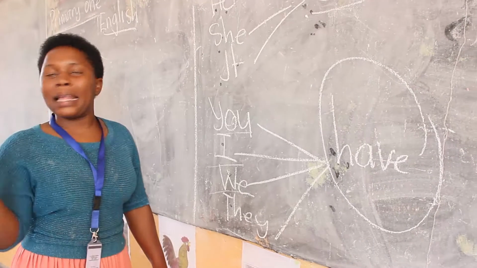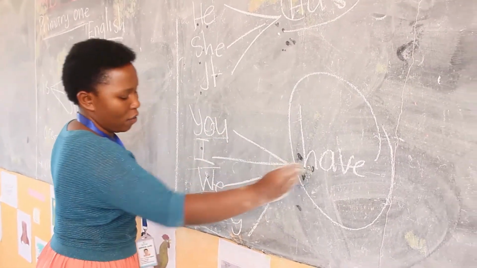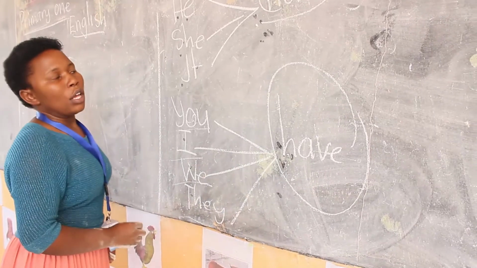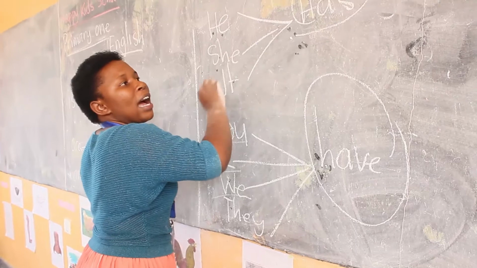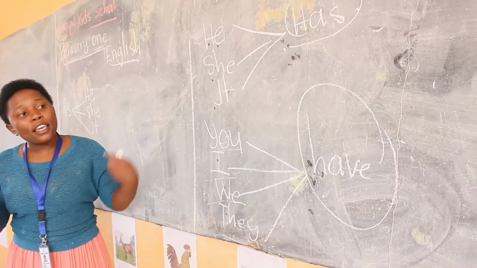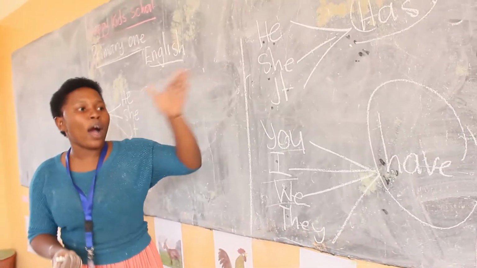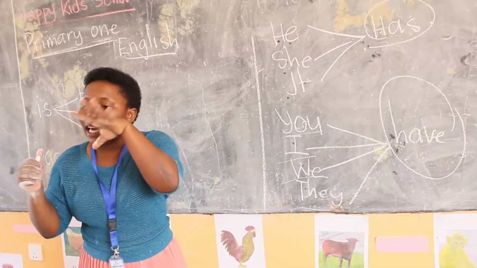Keep in mind that you have, I have, we have, they have. Also keep in mind that he has, she has, and it has. This is what we've been talking about. Thank you, friends. Make sure you do all the exercises that you have in your notebook, isn't it?